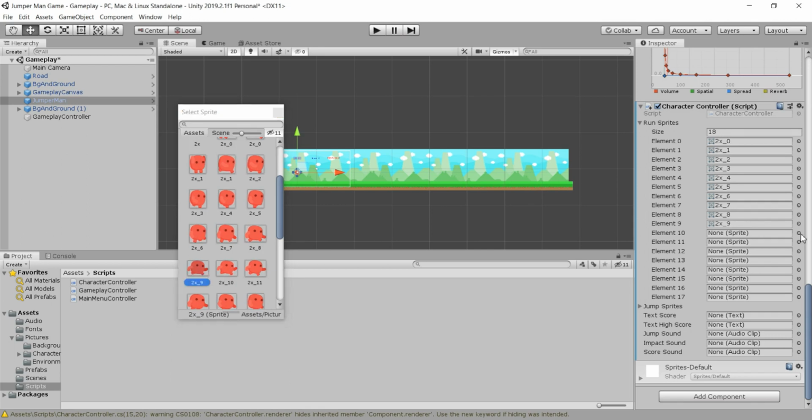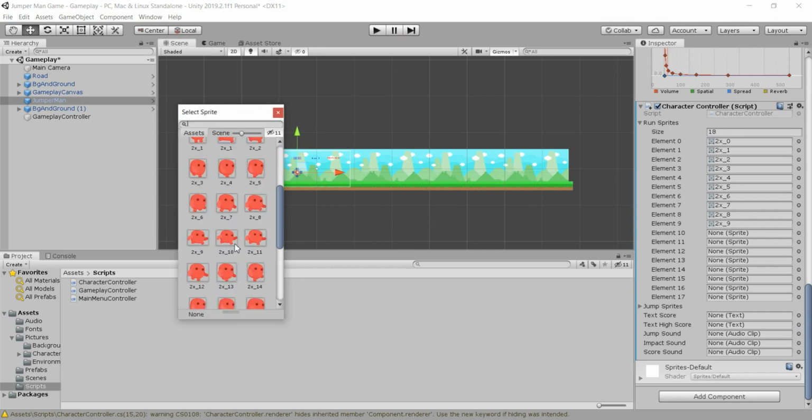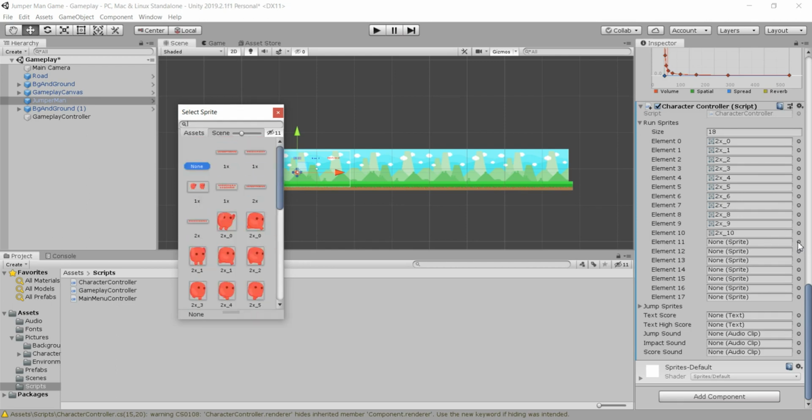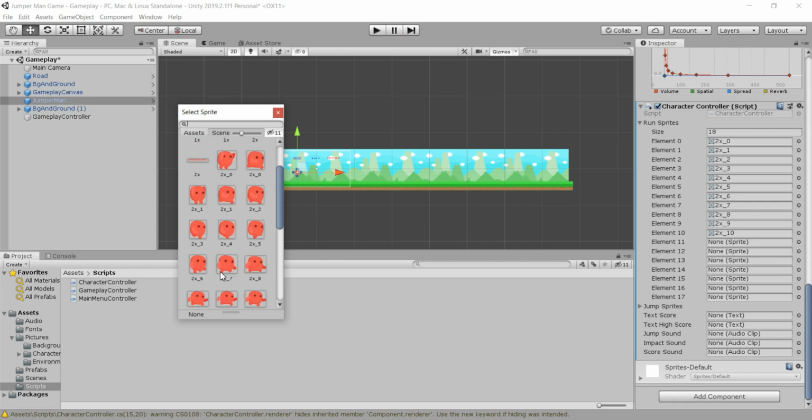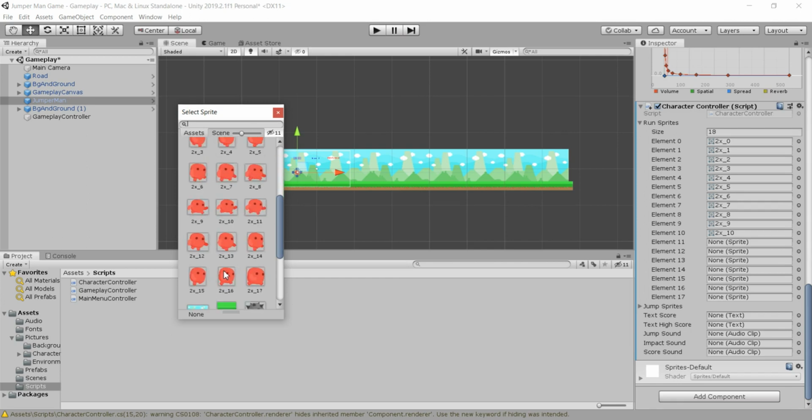Where is the 9 one? There is a 9 one. For the 10 one, we need to pass this 2x and then 10. So you see that slowly but surely we are creating an animation of this sprite. As you know, we are going to play this animation in very fast time. We are changing this sprite very fast, and with this changing we are creating that animation.